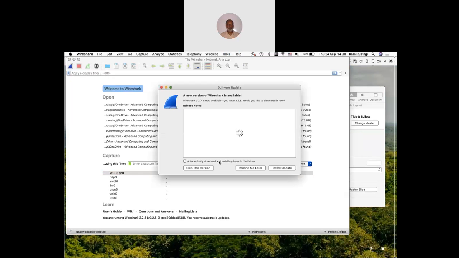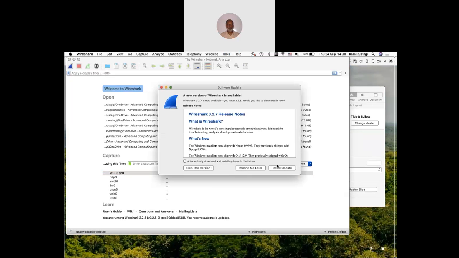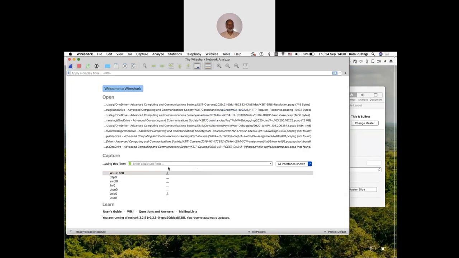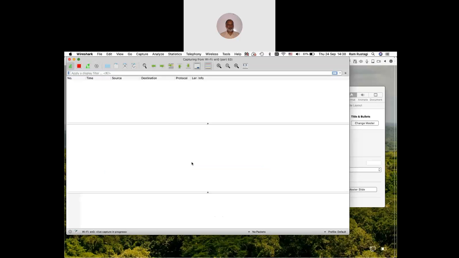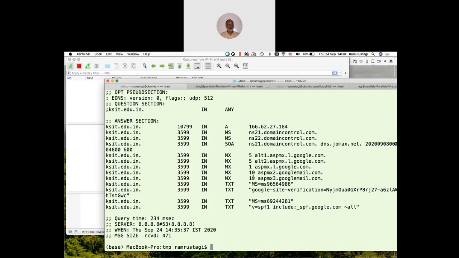I can put in a filter, say port 53, where the DNS works. Capture this and start my capture. Now I make a request.